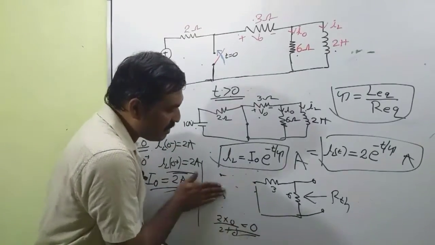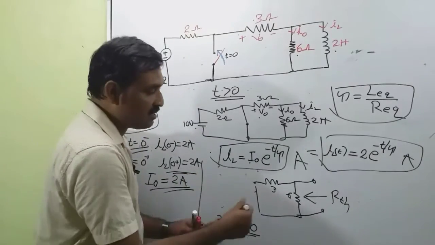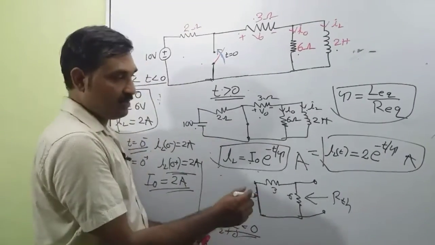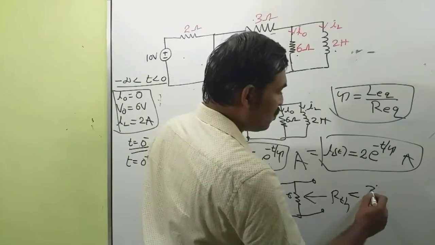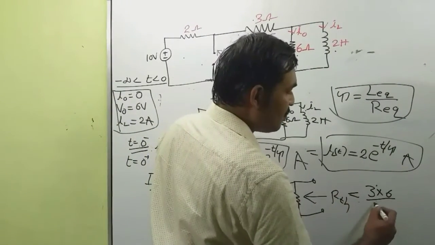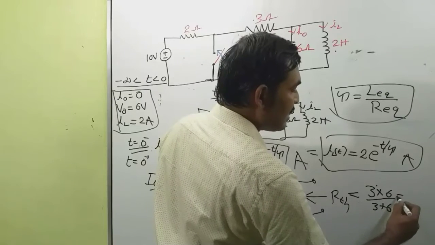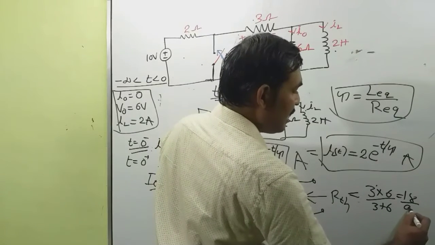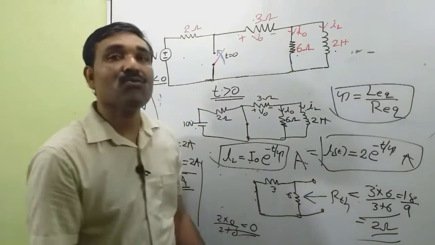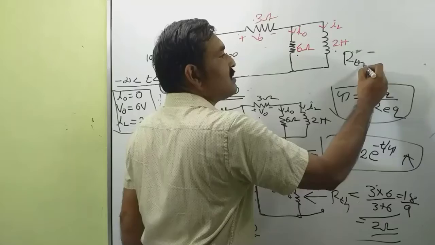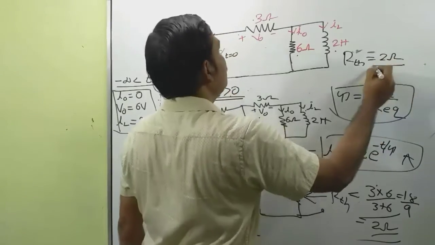So we can replace this 2 ohm resistance, and our circuit looks like this. Now this 3 and 6 is in parallel. So RTH is equal to 3 into 6 divided by 3 plus 6, that is equal to 18 divided by 9, that is equal to 2 ohm. So the value of RTH is equal to 2 ohm.